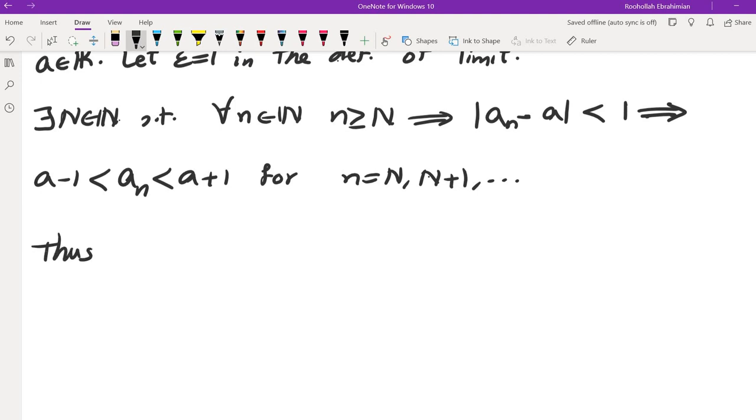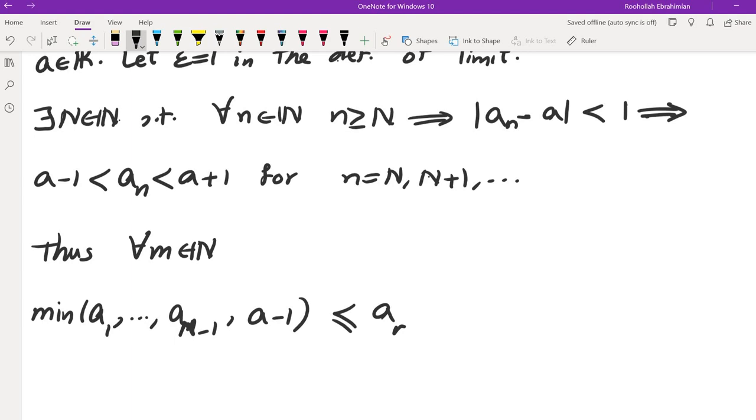So that tells us that for every integer m, a_m would be greater than or equal to the minimum of a_1 all the way to a_(N minus 1) and A minus 1, because everything from a_1 to a_(N minus 1) is included here, and everything after is more than A minus 1.